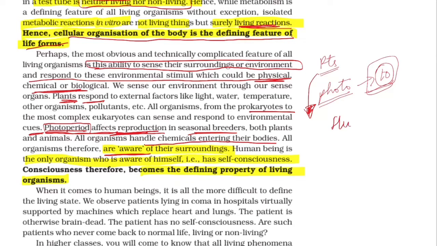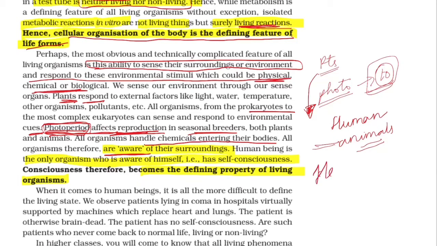Even humans have the ability to respond to the environmental changes, and even animals do. So what are these environmental changes? What is the example that we can give for animals? Photoperiodism. Photoperiod affects reproduction, meaning only during certain conditions animals reproduce.